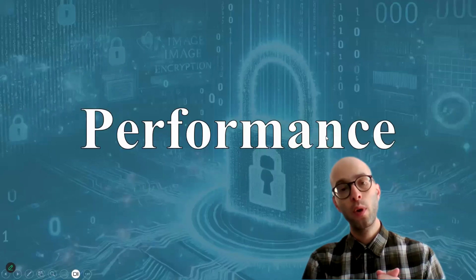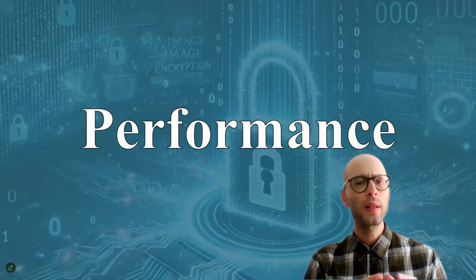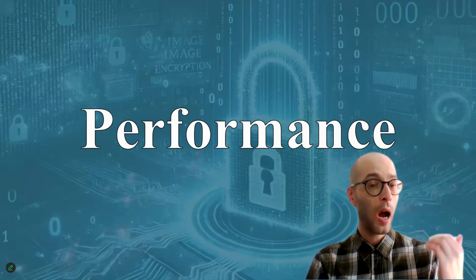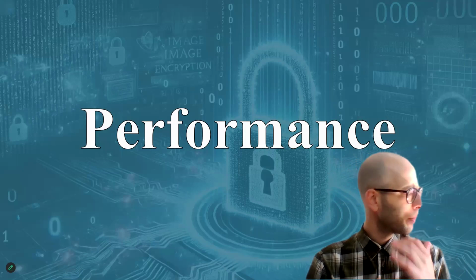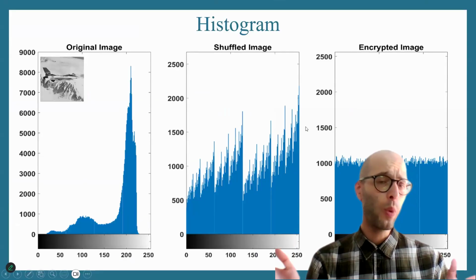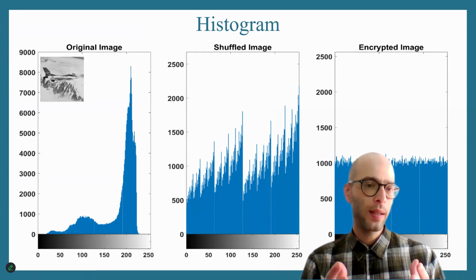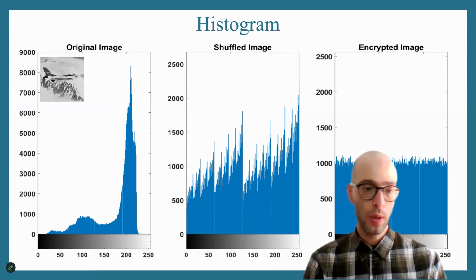Now, after we have performed our encryption algorithm, there is a collection of tests that are very standardized in order to evaluate how good the encryption is. Okay, let me give you just a few examples on that. One classic analysis that we do on an image is compute its histogram. The histogram of an image gives us basically the distribution of the pixel values.